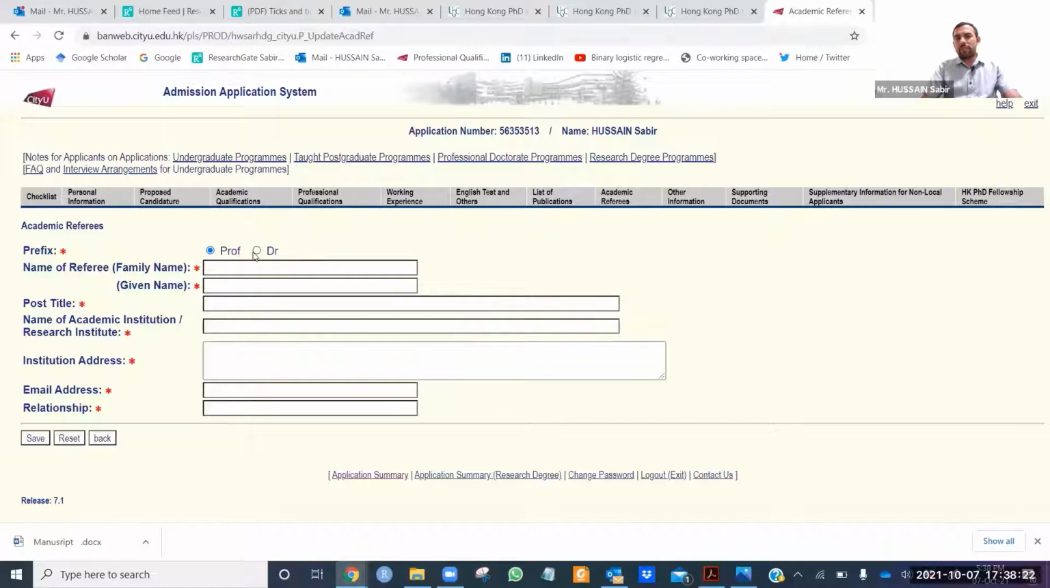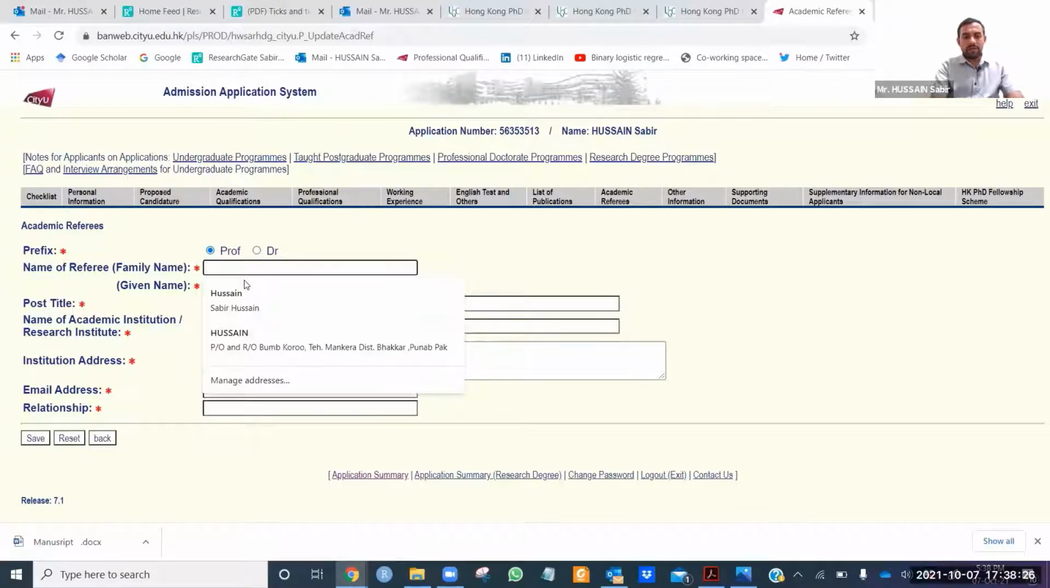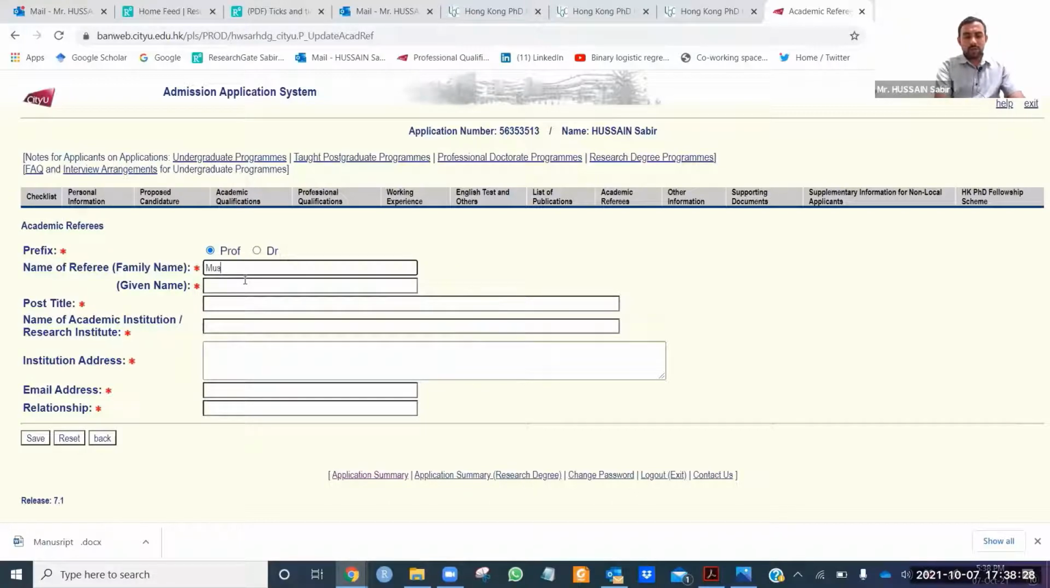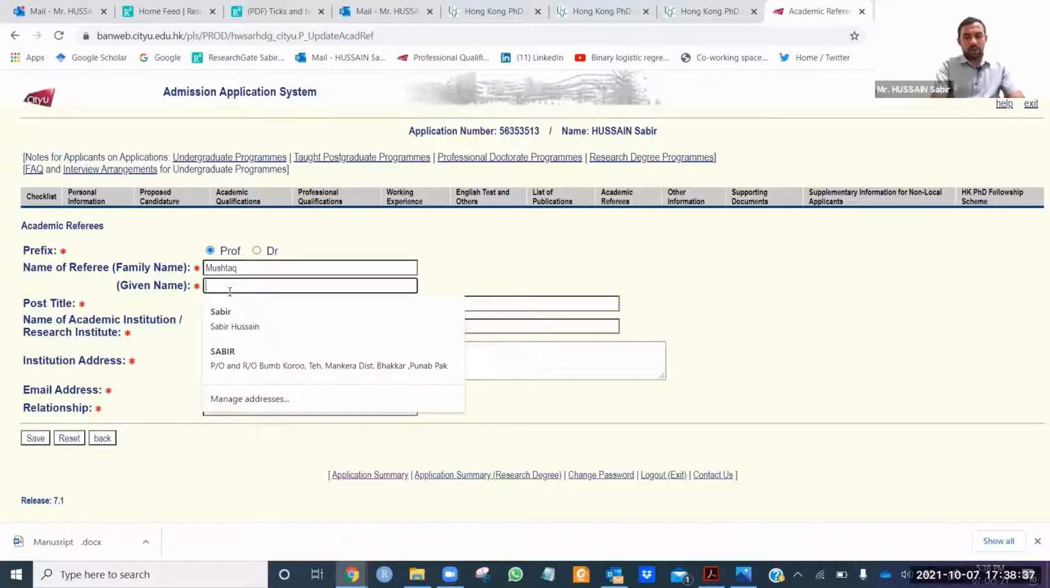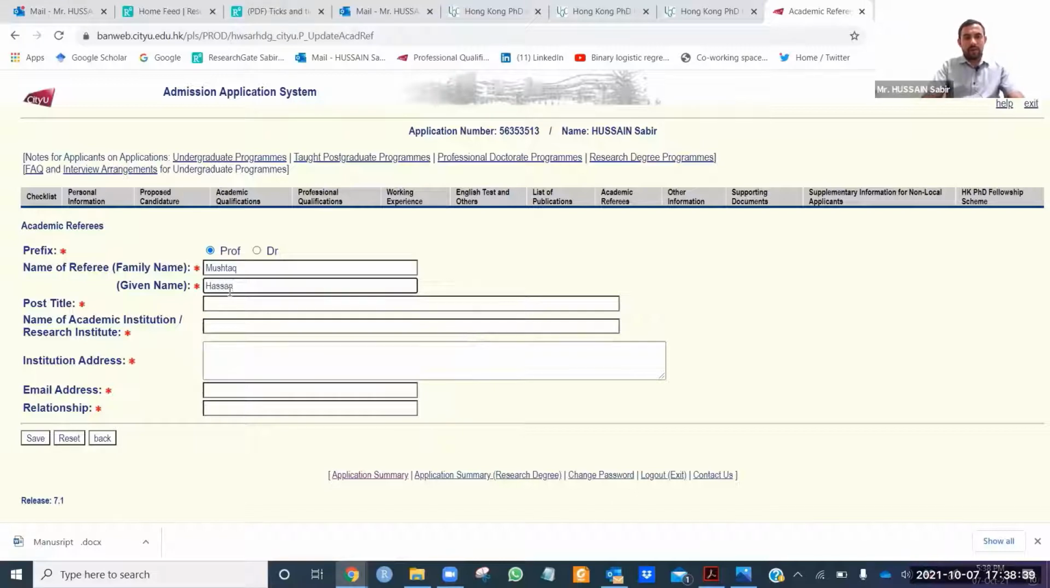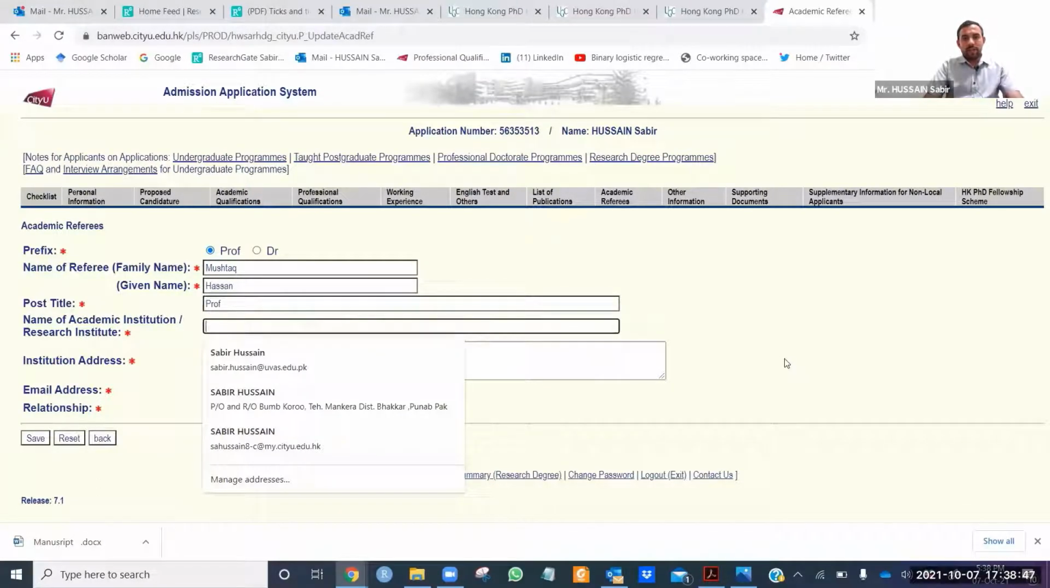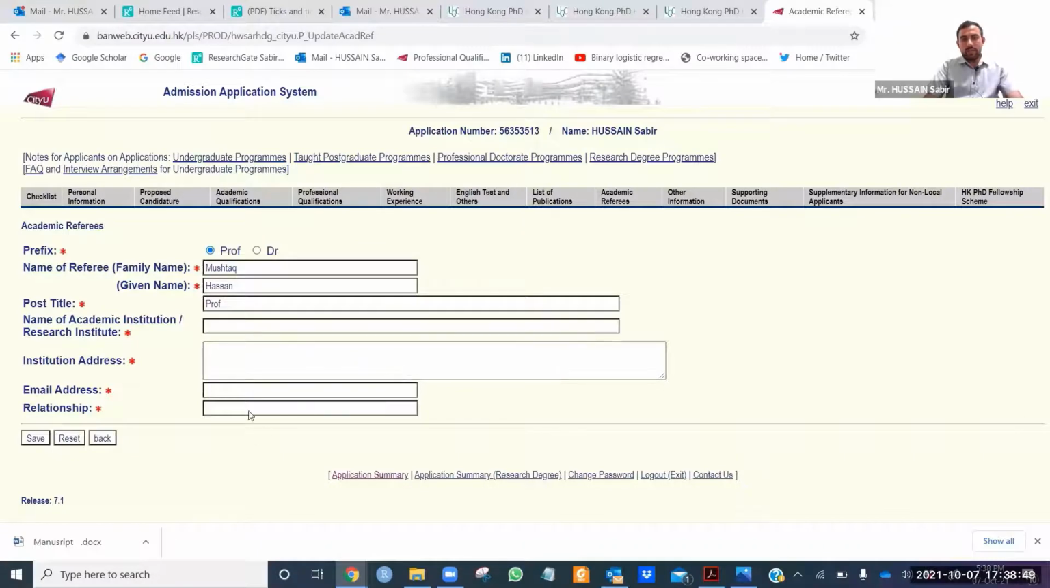If your referee is an assistant professor or associate professor, you need to click on doctor. The name of the referee, in my case, Mushtaq, and given name is Hassan. The post title is obviously professor. Then you need to write the University of Veterinary and Animal Sciences, institution address, and email address.